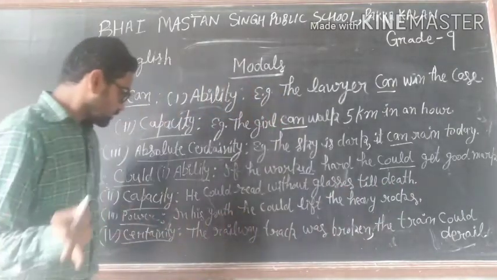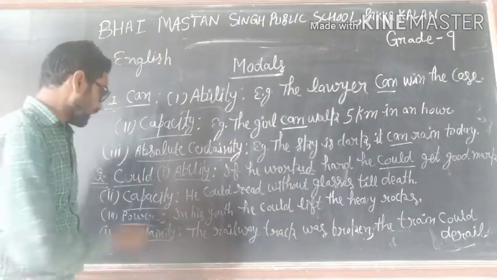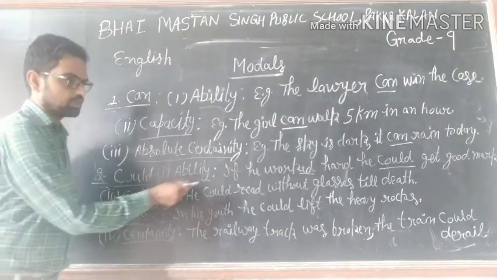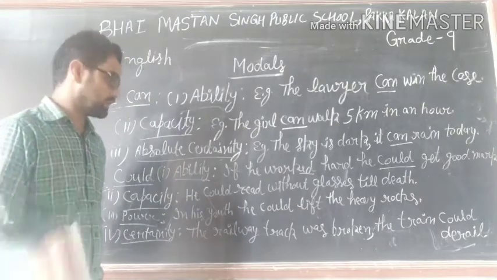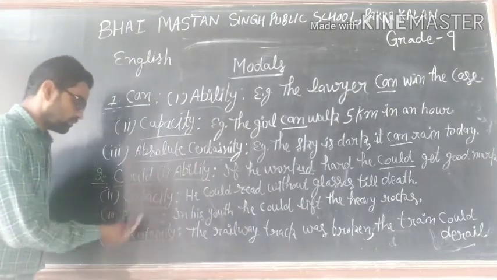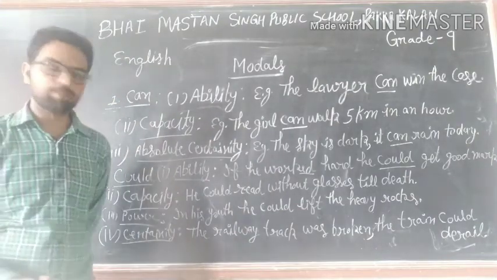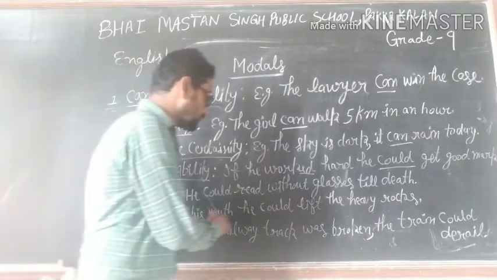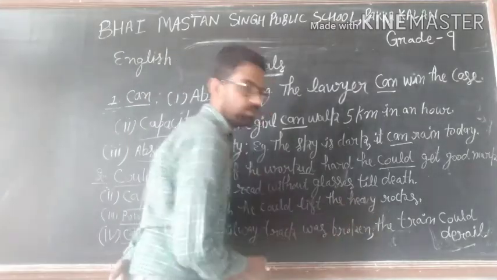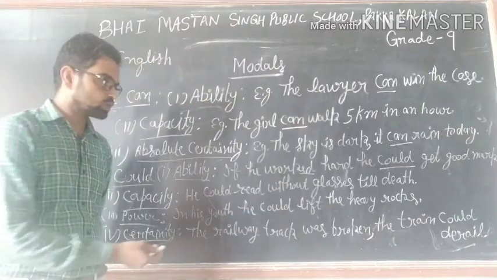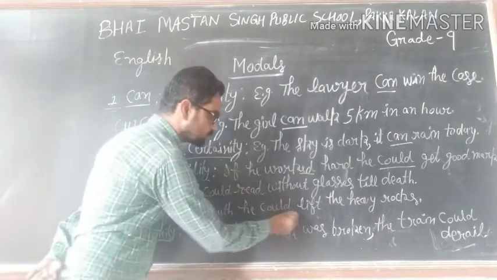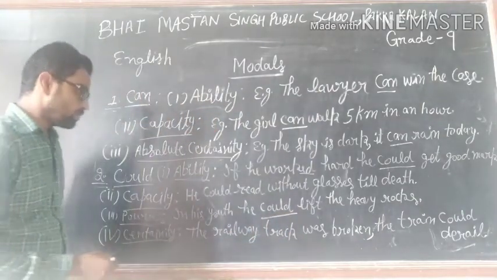It is a thing of the past and it shows the capacity of the person that he could read without glasses till death. To show power in past, in his youth he could lift heavy rocks. It is also in past, that's why we have used could to show power.